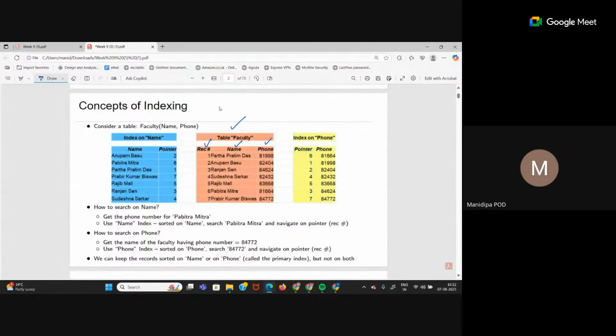Now, from this particular table, if I want to create an index on this table, and I pick the name attribute to be my key for the index, an index table always has records in a particular format, right?